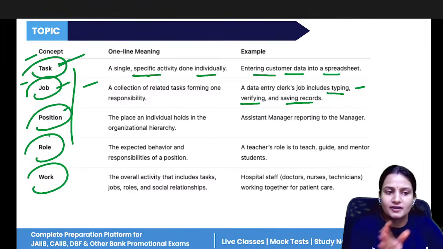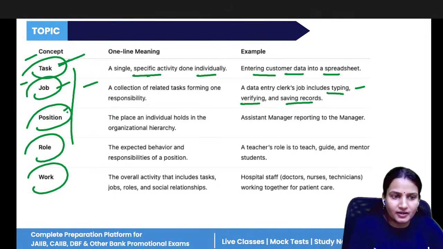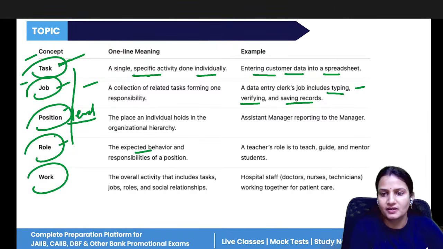Position means at what level you are working. You are working at the middle level, you are working at the low level. Role is the responsibility that you have been assigned. Like a teacher's role is not only to teach, but also to guide students, to give mentorship, and to help the students if they have any doubts or queries.